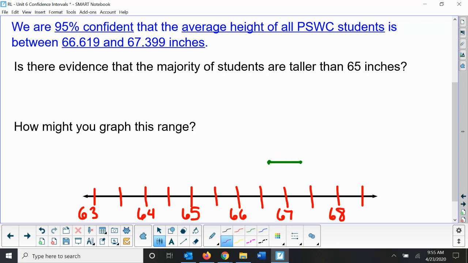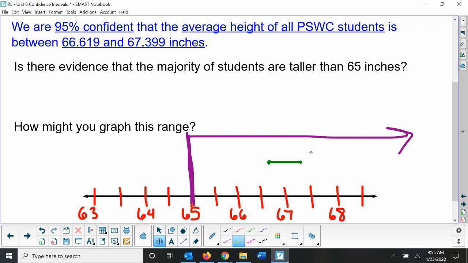Now I'm looking at my question here. Is there evidence that the majority of students are taller than 65 inches? So this is my number in question, this 65 inches right here. And I want to know, again, is there evidence that most students, that would be more than half, are taller than 65 inches?